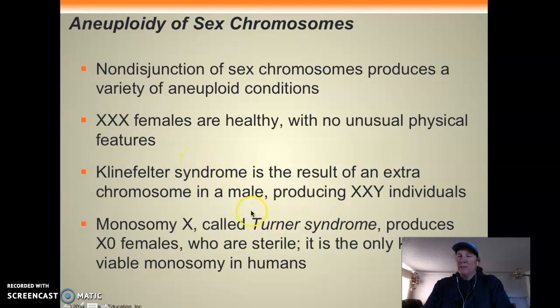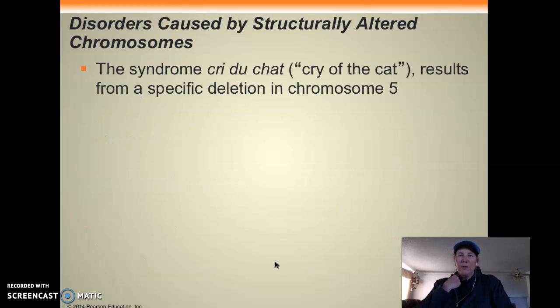And again, with the monosomy, that usually only occurs in the sex chromosomes. It's not very common in the autosomes, in the normal body chromosomes.